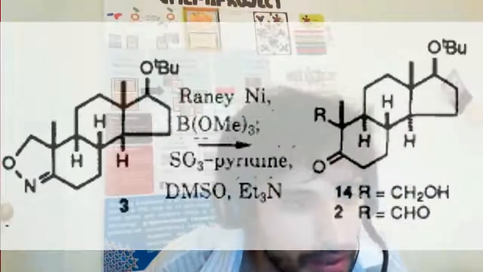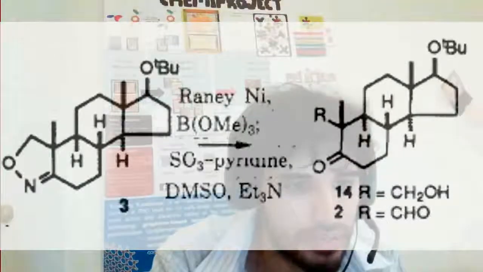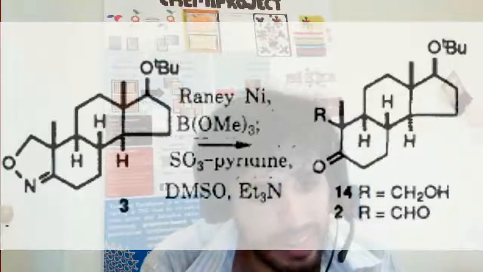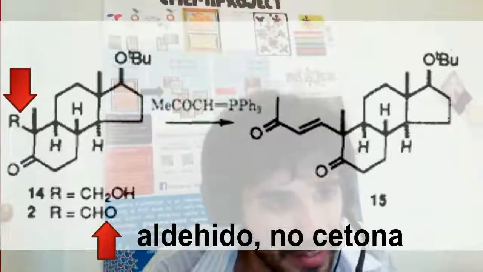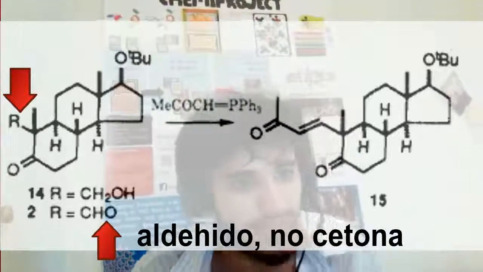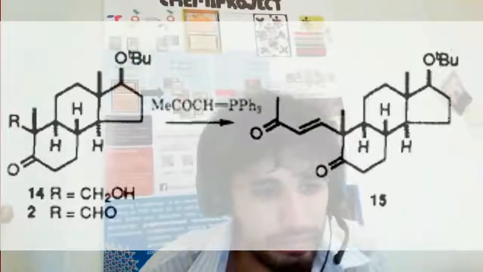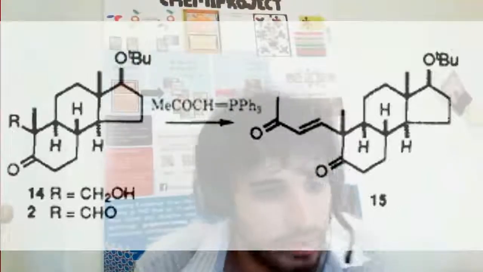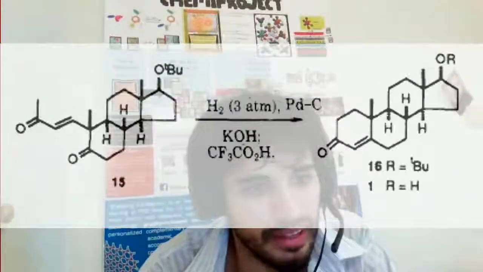In the next step, we generate a ketone where the oxime was localized. We break the cycle, and we use the ketone to perform a Wittig reaction. Wittig reaction uses phosphorus to make a double bond, and we get number 50.